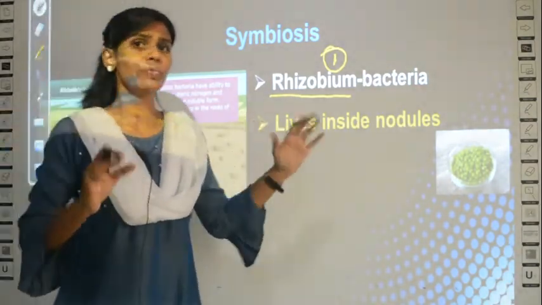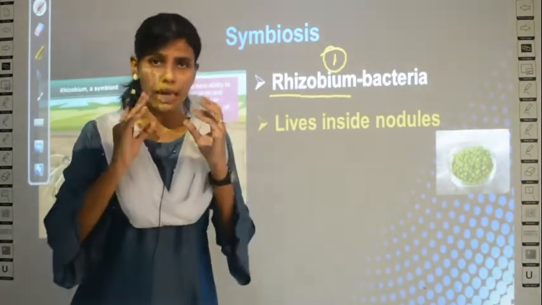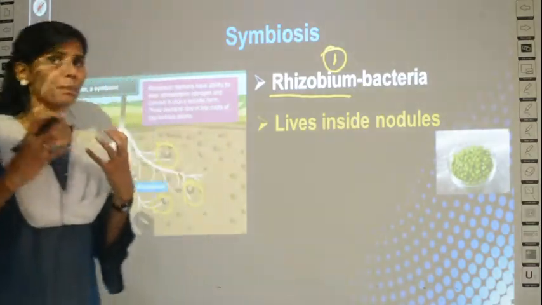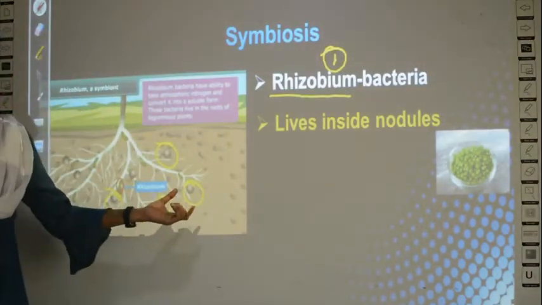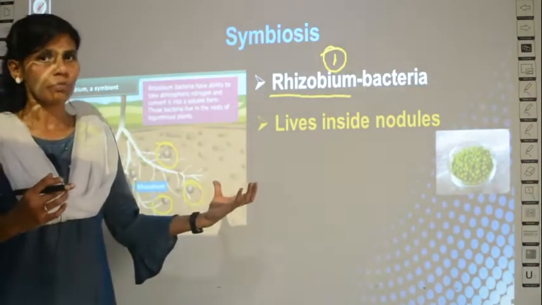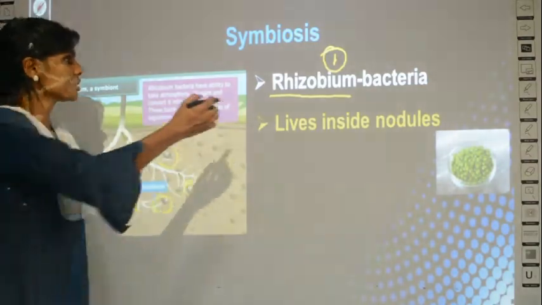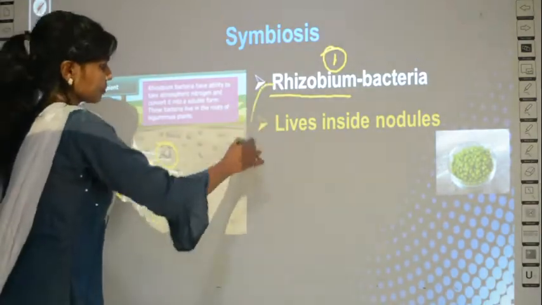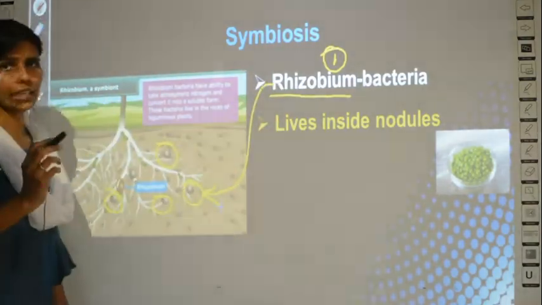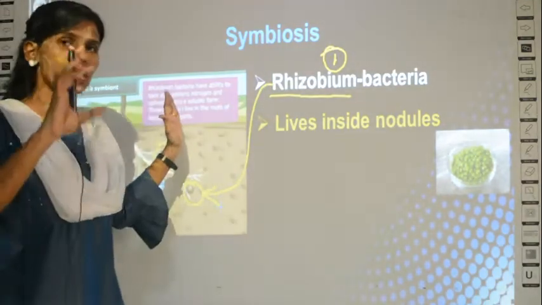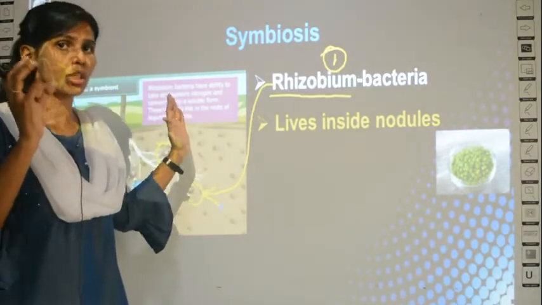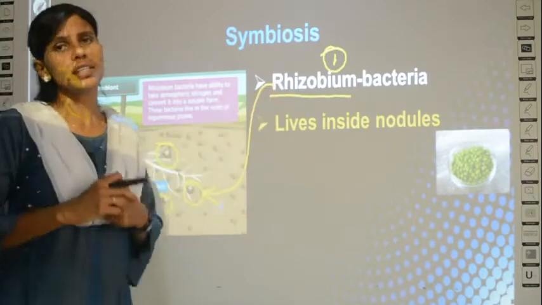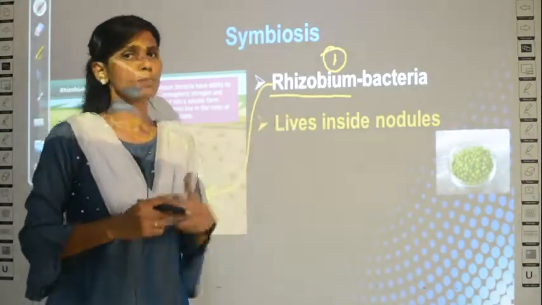Inside these nodules only this rhizobium bacteria is found. Clear? So in leguminous plants there are root nodules, and inside the root nodules you can find this bacteria, that is the living place of this bacteria.